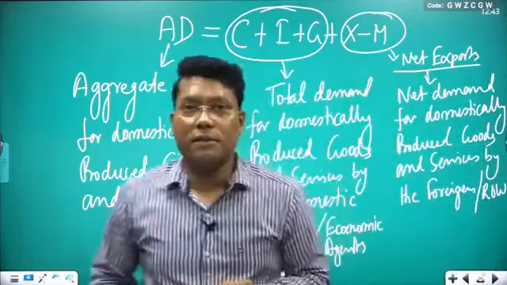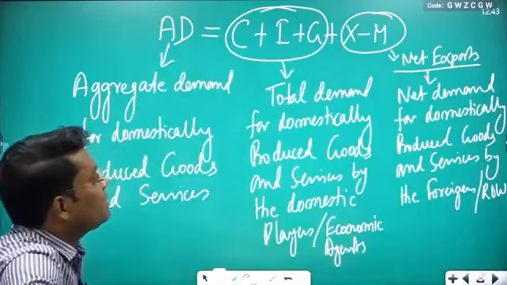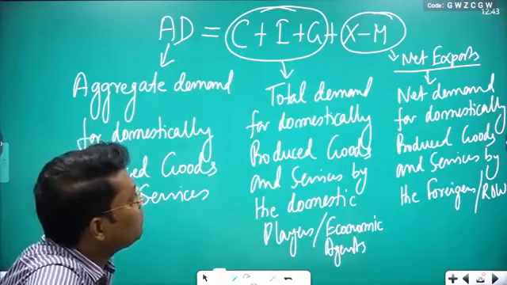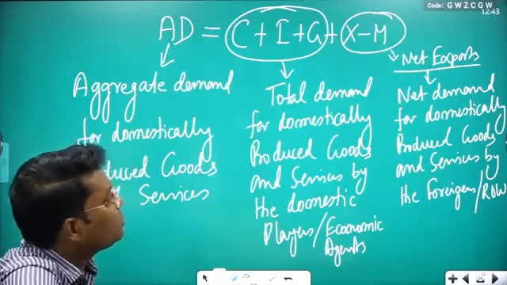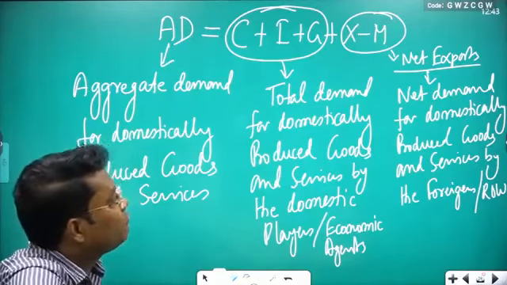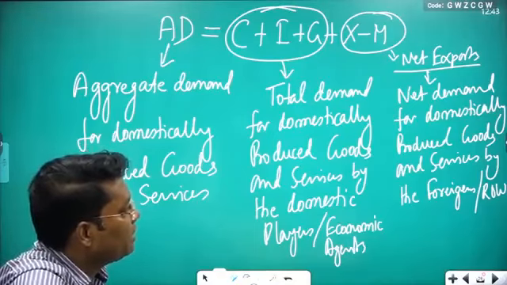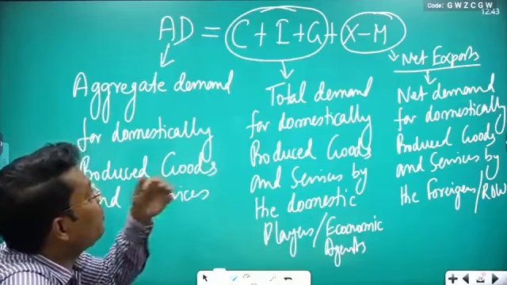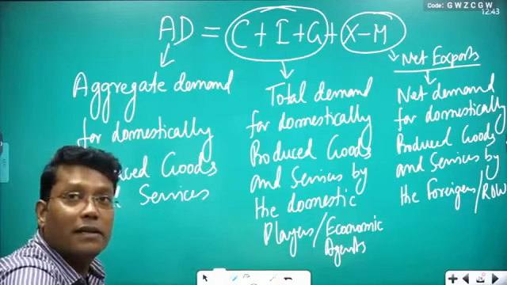But one part of the demand, that is the net exports, is coming from the rest of the world or foreigners, which is the net demand for domestically produced goods and services by the foreigners or rest of the world. These two combined, after adding, you are getting the aggregate demand here. Clear?